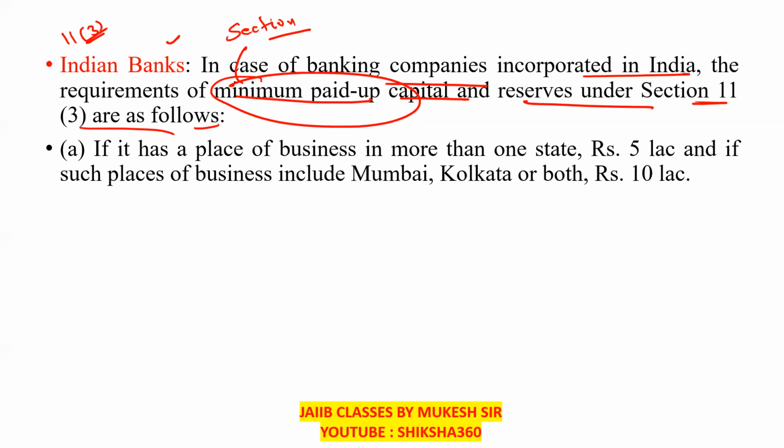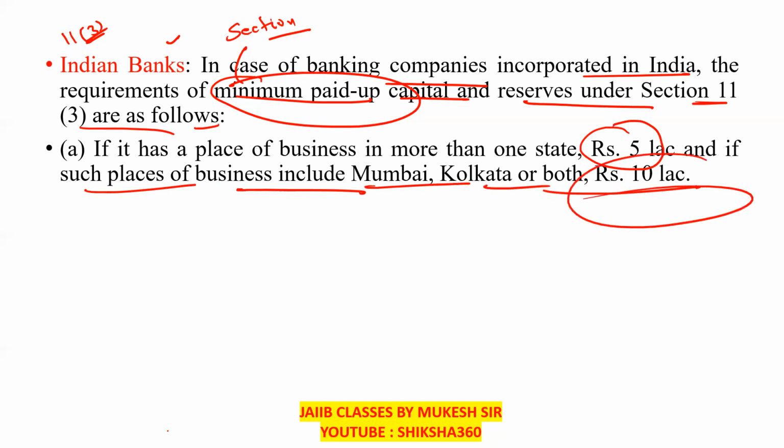First, if it has a place of business in more than one state, how much amount do they have to deposit with the RBI? 5 lakh. And if such places of business include Mumbai, Kolkata or both, then the amount is rupees 10 lakh. Please remember both these things from the examination point of view.